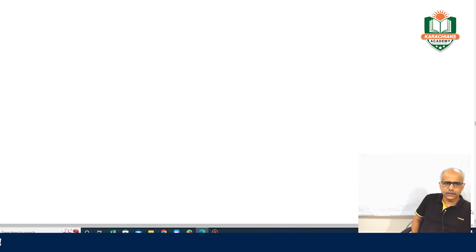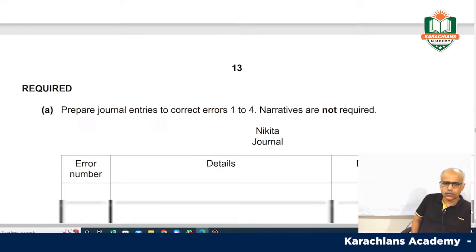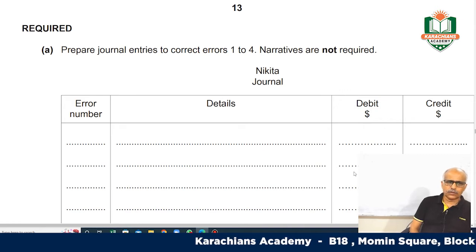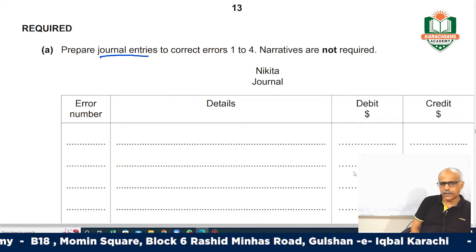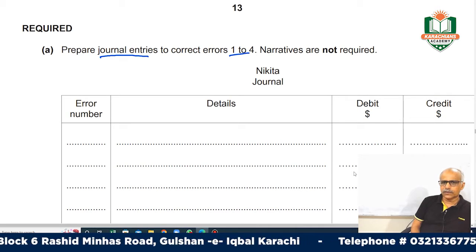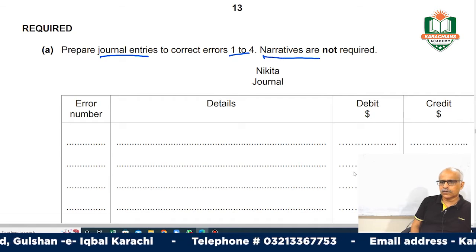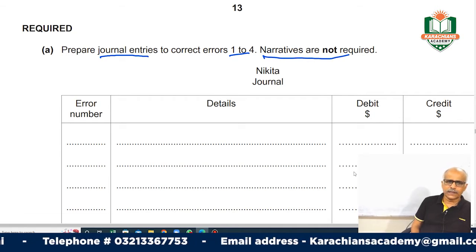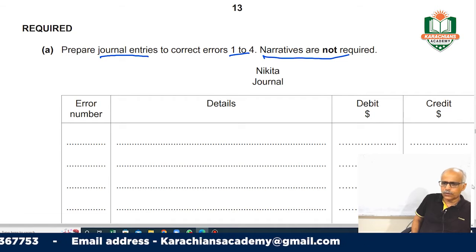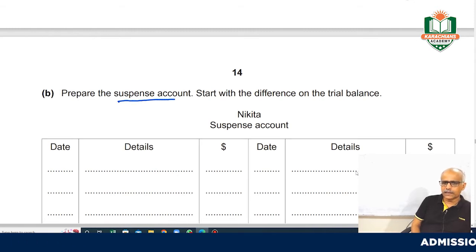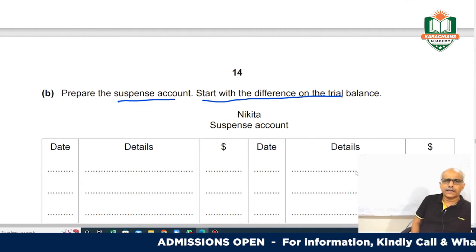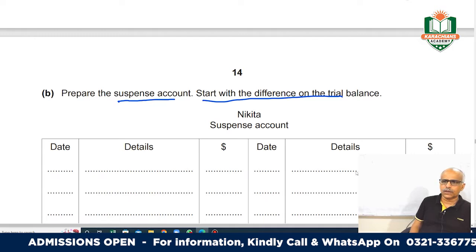So first we will carefully see what is required here. They are saying prepare journal entries to correct these errors from 1 to 4, and narratives not required. So first of all we have to make the journal entries only, right? And in the B section they are asking you to make a suspense account and start with the difference on the trial balance. They have already given you the difference, which is 2600.